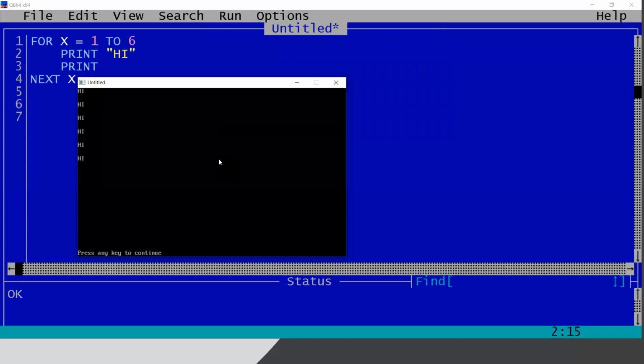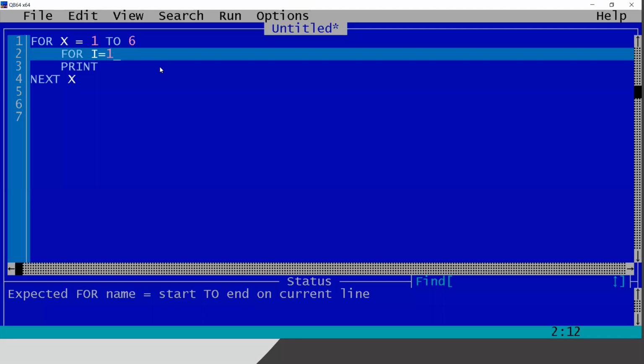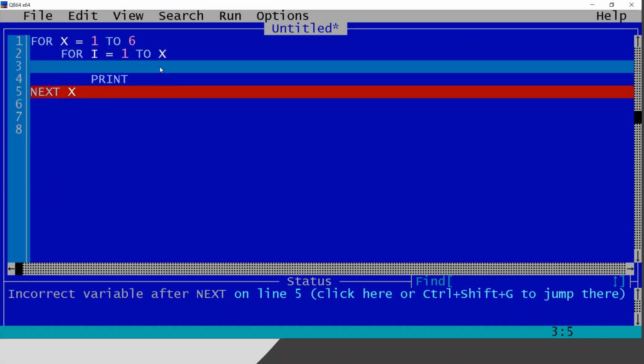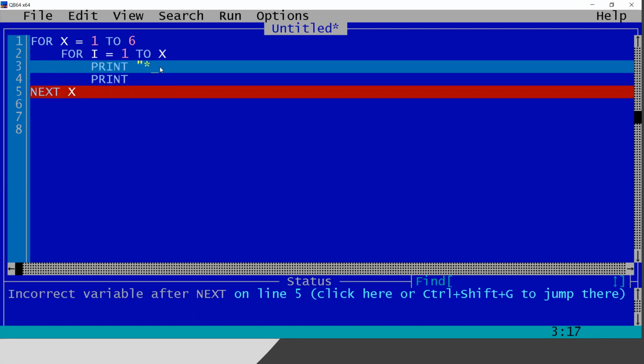Look here, 6 highs are printing in the different lines. So what I will do now, I will put a loop of I for I equals to 1. Okay, let me see the program. In the first line, it is only 1. So I will write 1 to x. So that 1 to x means in the first line, it will run as 1 to 1. After that, when x is 2, it will run as 1 to 2, kind of that. And I will print that number of stars with a semicolon.